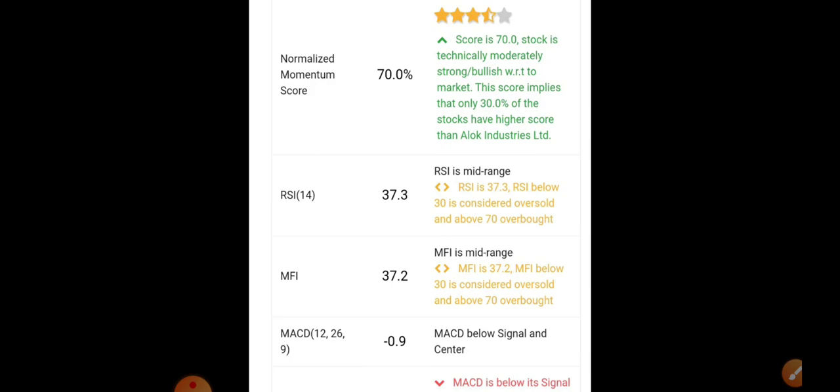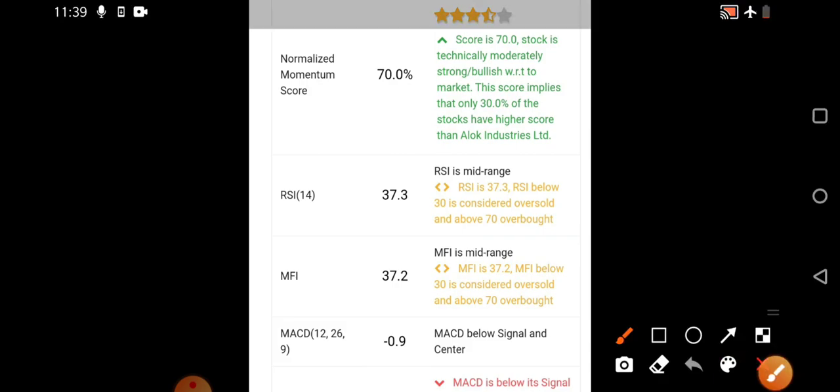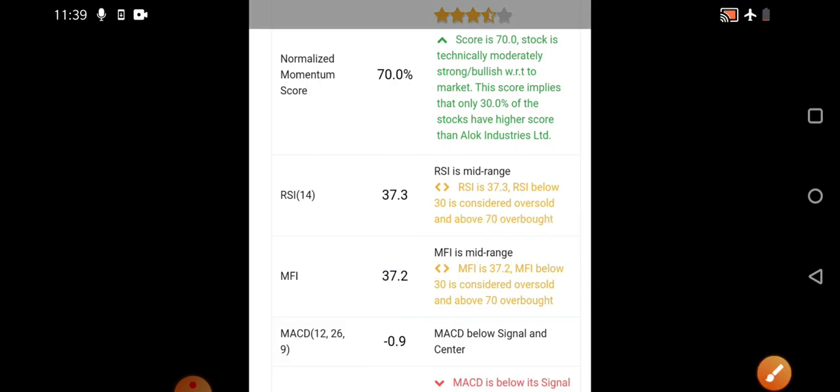If you see the RSI as well as the money flow index, both of them are approaching the oversold region. Generally below 30 is called the oversold region and above 70 is called the overbought region. Whenever any stock approaches the oversold region, a possible reversal will also happen. In every way we can see the stock is technically very bullish, but you need to enter at good levels with small quantities.